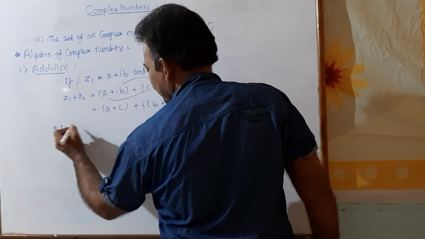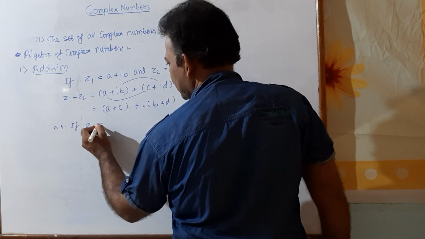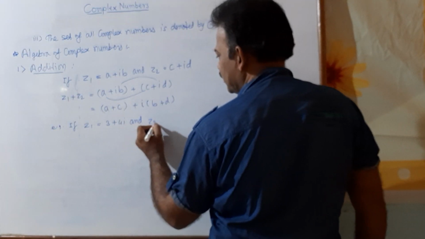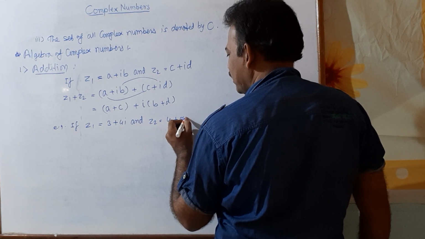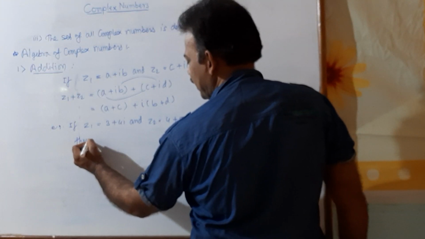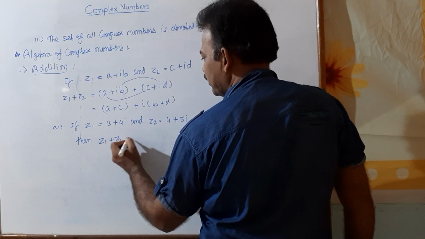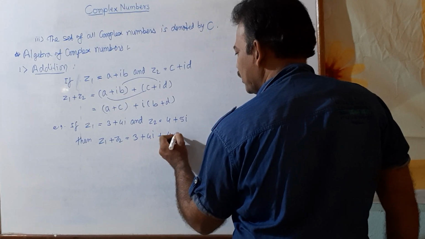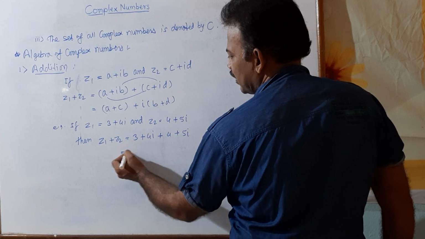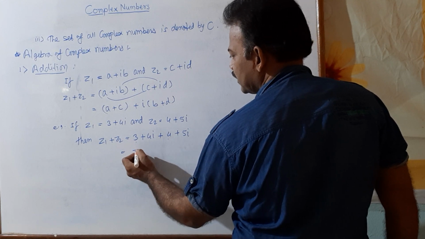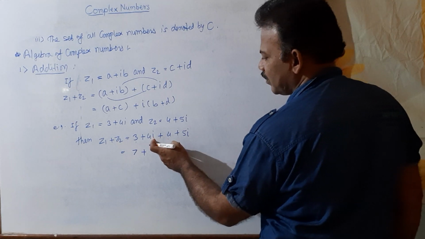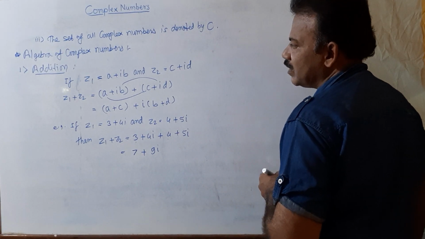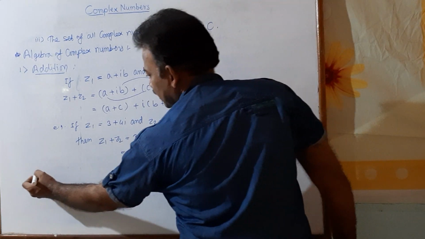For example, suppose Z1 equal to 3 plus 4i and Z2 equal to 4 plus 5i, then Z1 plus Z2 equal to, Z1 is 3 plus 4i plus Z2, 4 plus 5i. So combine the real parts here, 3 plus 4, we get 7, and combine the imaginary parts, that is 4i plus 5i, and that is 9i. So 7 plus 9i is the addition of two complex numbers. Similarly, subtraction.